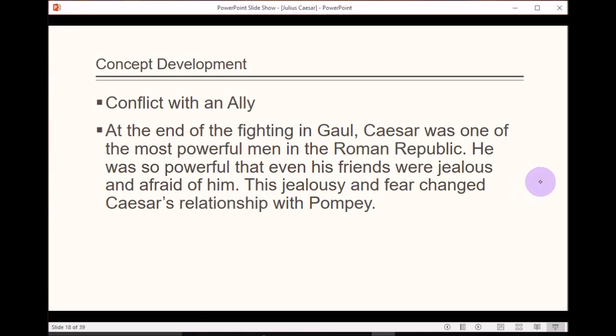All right, concept development. Conflict with an ally. At the end of the fighting in Gaul, remember Gaul was the area north of Rome, Caesar was one of the most powerful men in the Roman Republic. He was so powerful that even his friends were jealous and afraid of him. This jealousy and fear changed Caesar's relationship with Pompey. That's actually background information. We know that already. We know his friends became jealous of him.